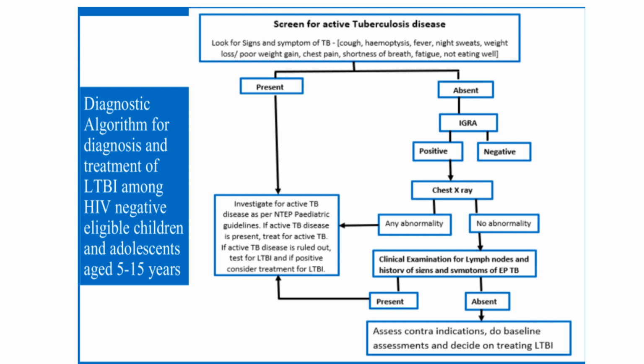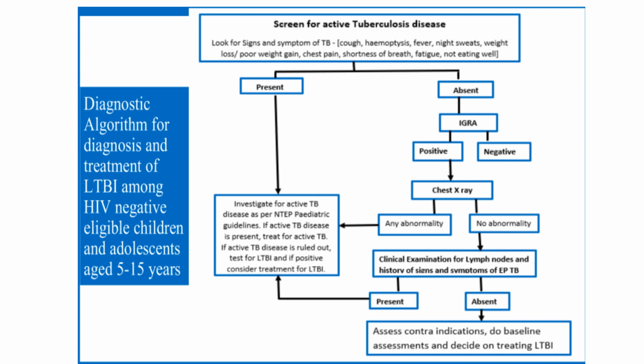And if signs and symptoms of active TB are not present, that is absent, then we have to do what test? IGRA, interferon gamma release assay. In IGRA, if it is found to be positive, then we have to do chest X-ray. Then if it is negative, we don't want to do further checkup. So if found positive in IGRA, we have to do chest X-ray.